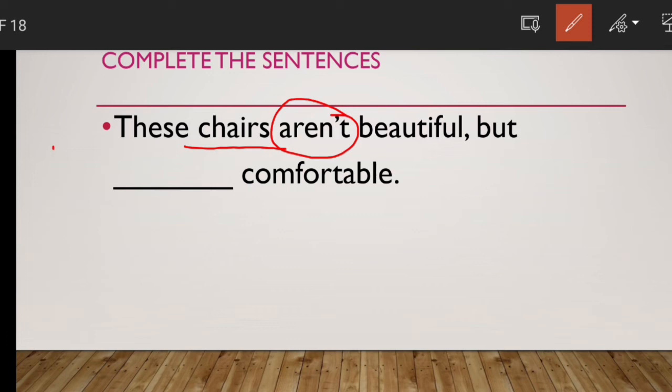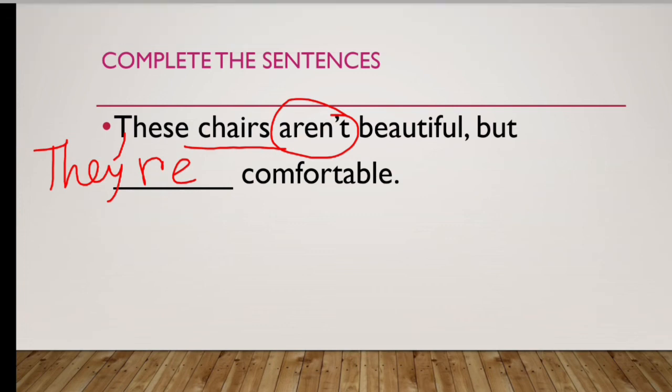But yes, the answer will be but they're, that means they are comfortable. They are comfortable. I have written here in short form, they're comfortable. So these chairs aren't beautiful, but they are comfortable. Let's see the next one.